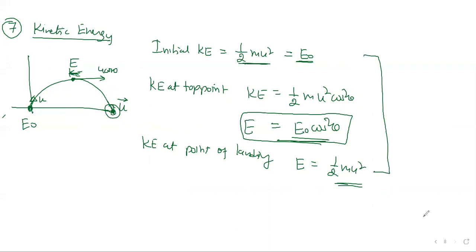Then next, questions they ask about change in velocity and change in momentum. I'm talking about both questions together. They have asked change in velocity and momentum in our exam. Very, very simple. Generally they ask between two points.